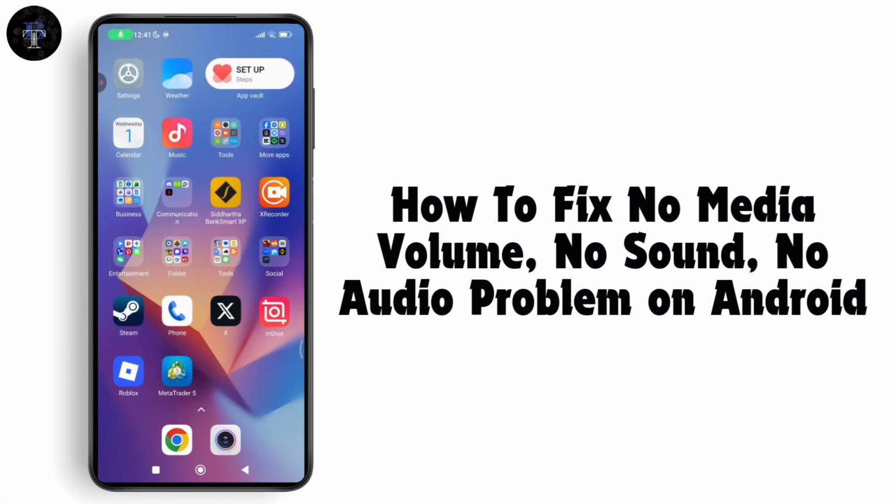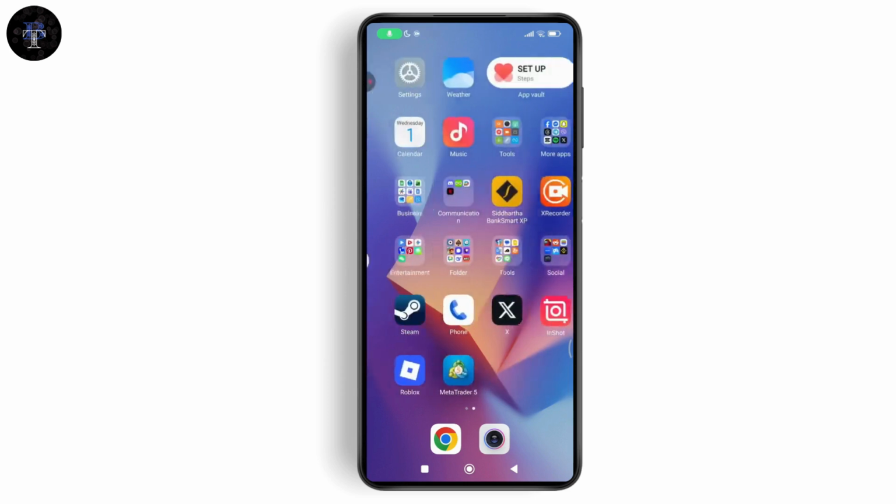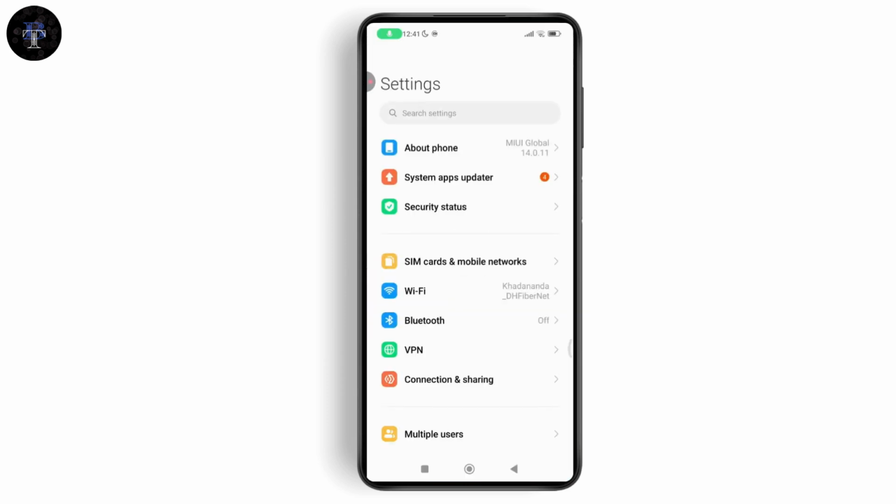How to fix no media volume, no sound, no audio problem on your Android device. So if you want to fix your no media, sound, and audio volume, then what you need to do is first open up your settings. After opening your settings, go to About Phone.